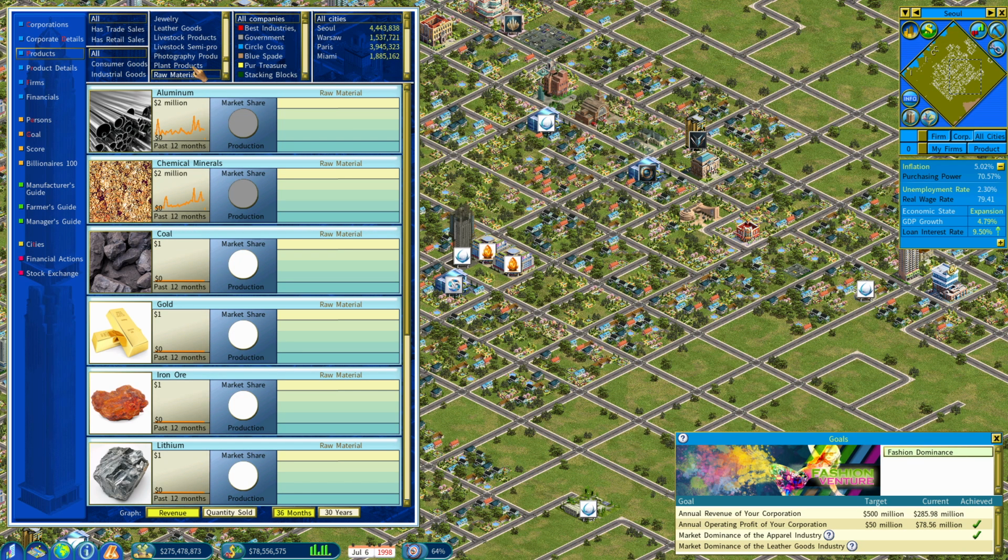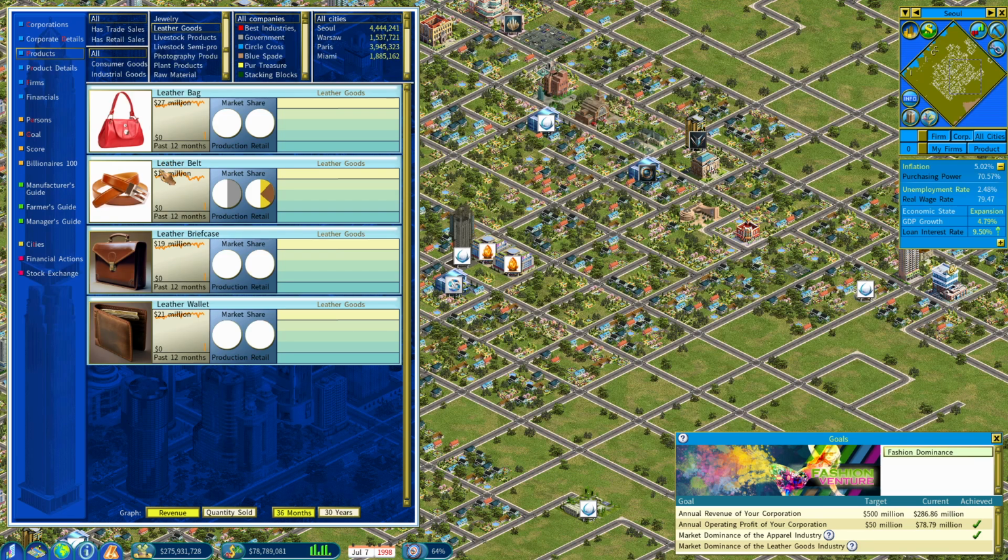Leather goods. People are definitely in it. I was at least making leather though. Oh, you know, we're lucky enough that nobody is in three of the categories, and the only producers in leather belts are still C4. So nobody's actually got into the production of it. So we have a good shot there.